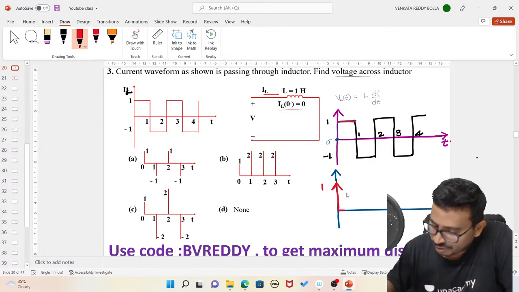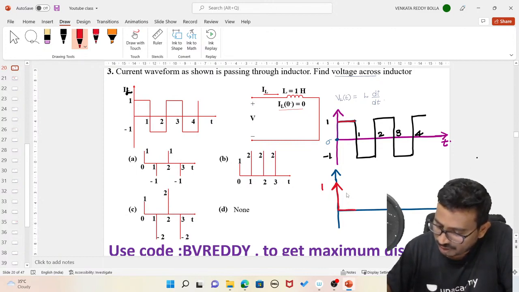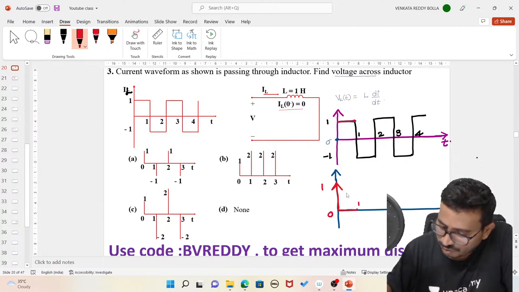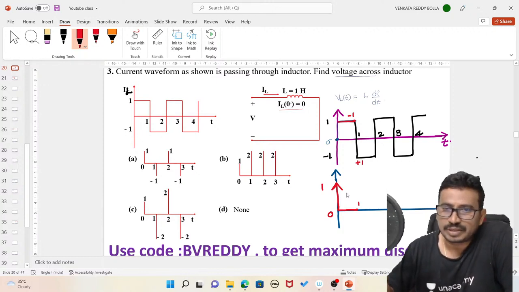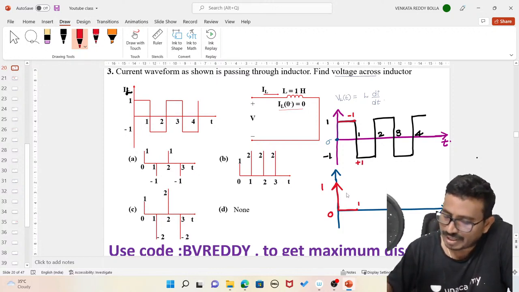Next, coming to 1, see what happens. Just before 1 this value is minus 1, just after 1 it is plus 1. Now it has an impulse. How much is the impulse? Final minus initial. That means 1.